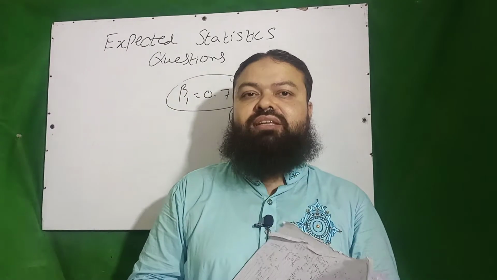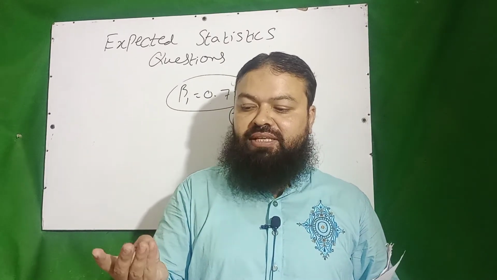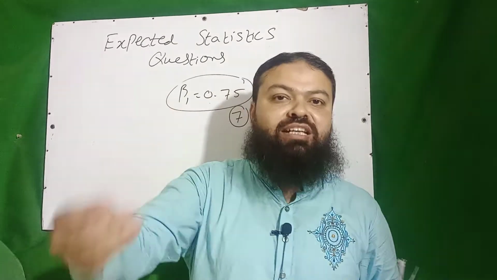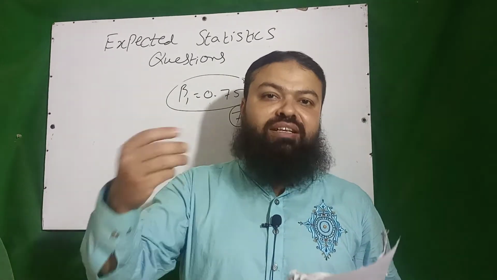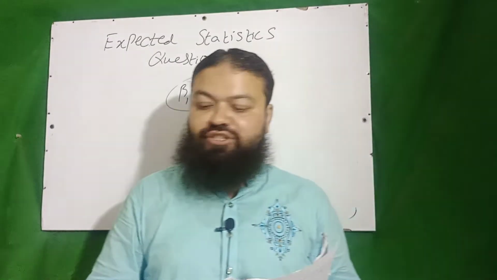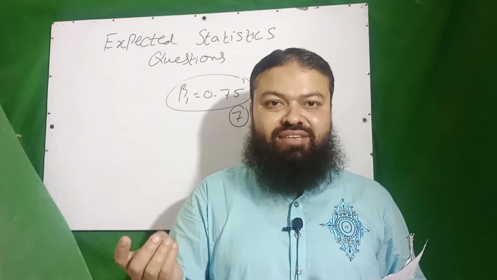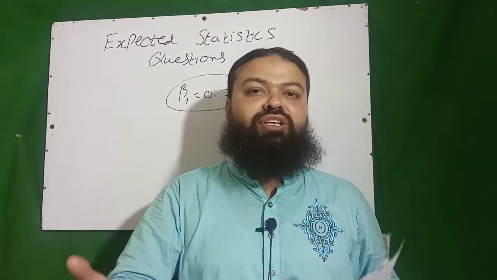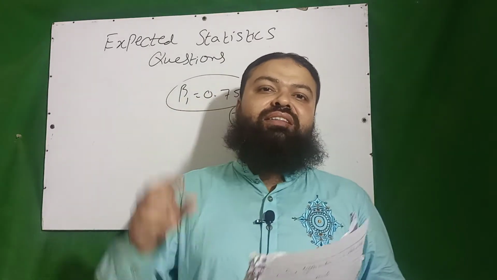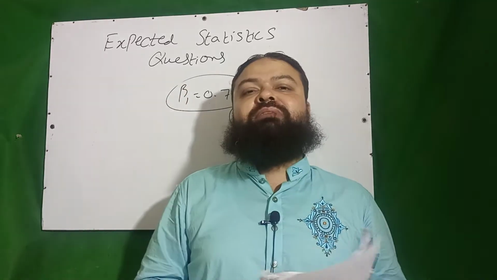In many lectures I have discussed that all the measures of central tendency, mean, median, mode, geometric mean and harmonic mean, are dependent upon origin and scale. They are affected by plus, minus, multiply, divide. Then if I talk about measures of dispersion, range, quartile deviation, mean deviation, standard deviation, they are all independent of origin. They are not affected by plus, minus, but they depend upon scale. They are affected by multiply and divide.